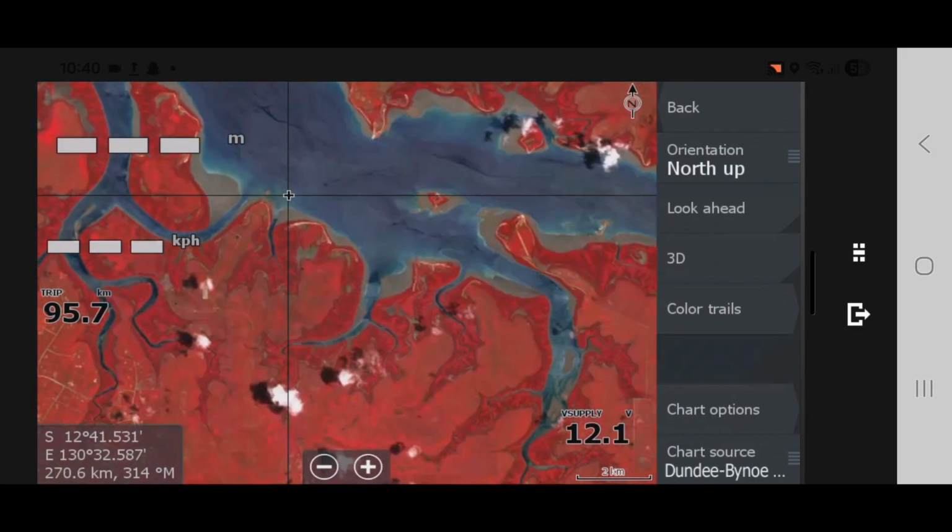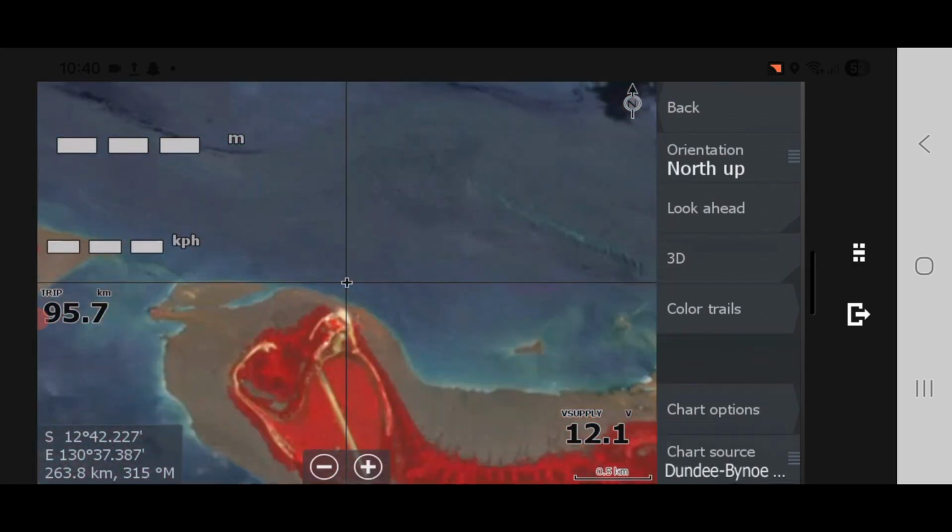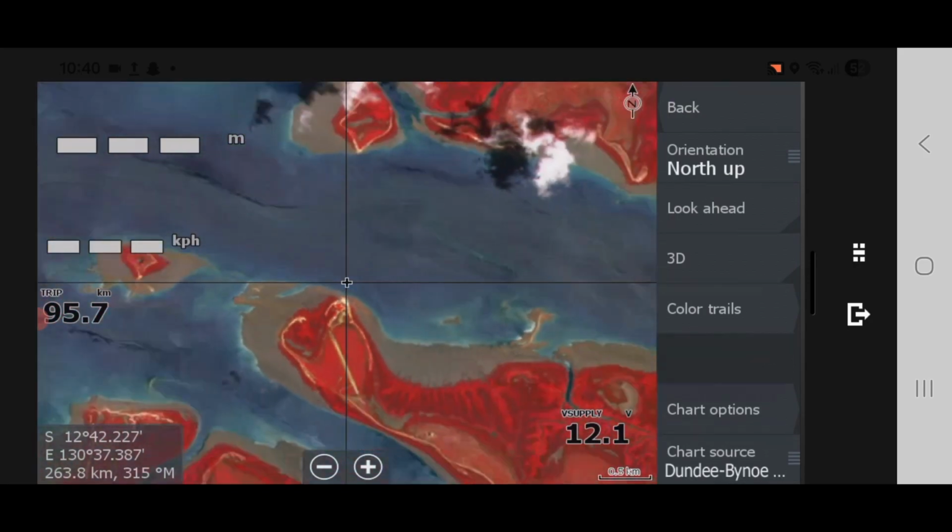Okay, we're at Crabclaw. Let's go back to your Navionics overlay so you can zoom out and have a bit of a look around at where you've been.